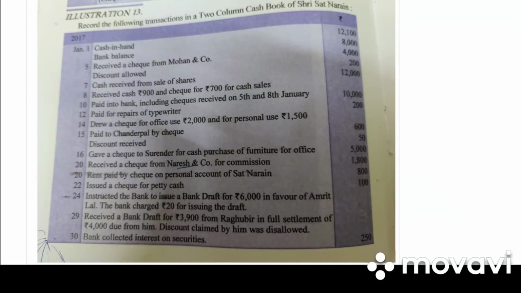Good morning, students. Let's continue with the chapter that is cash book. Take down illustration 13. Record the following transaction in a 2-column cash book. They have given us cash in hand, debit side of cash book, bank balance, debit side of cash book. Received a check from Mohan, discount allowed.